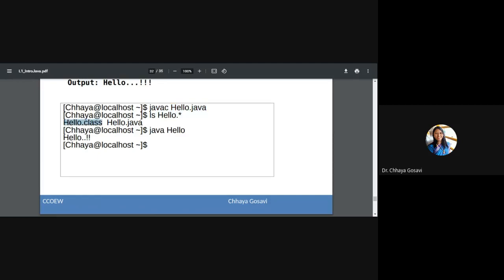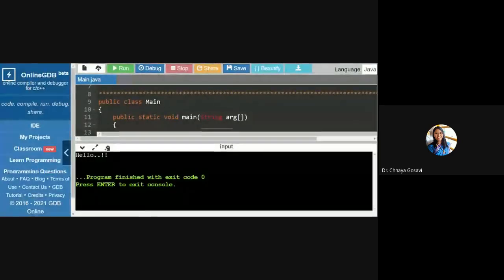And to run a Java program, you need an interpreter, which is java. java is the interpreter, the Java virtual machine, which runs the bytecode. So it will execute this bytecode, hello. No need to mention .class. It automatically takes the class file and displays the output. Here both these steps happen simultaneously and you get the output. Internally it has called the Java compiler and the Java interpreter.